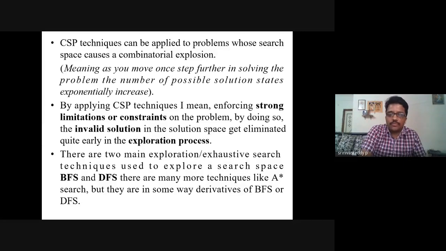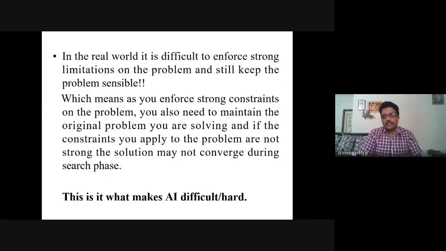Okay, moving to the next slide. In real-world game playing, you might be applying some strong limitations, right? It is very difficult and hard to write an algorithm to make an intelligent system, until and unless you put most of your effort into developing such interesting algorithms.